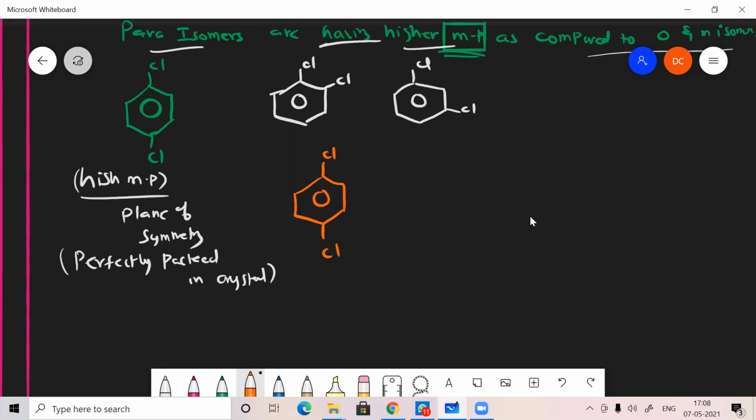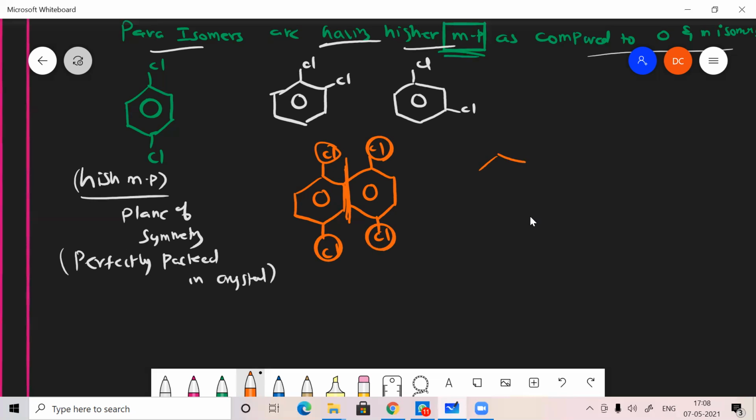If I want to pack it perfectly with a nearby molecule, I have a molecule like this. It is very closely attached, and there will be a gap, which is nothing but the force of attraction between them. The force of attraction between them is very strong because both are strongly attracted towards each other, because they are having a plane of symmetry. It does not disturb.